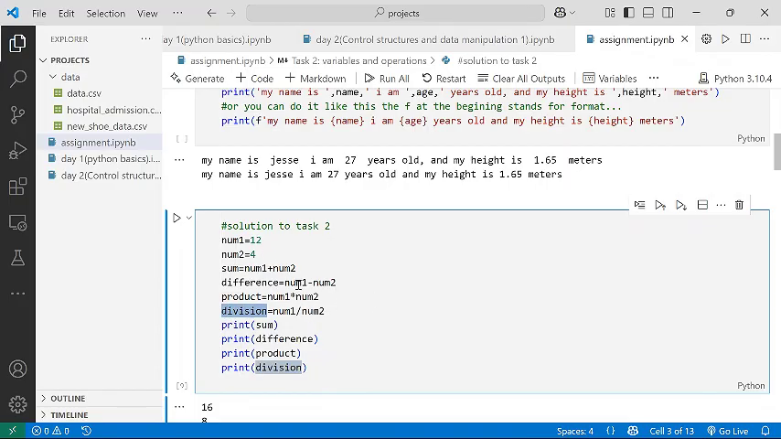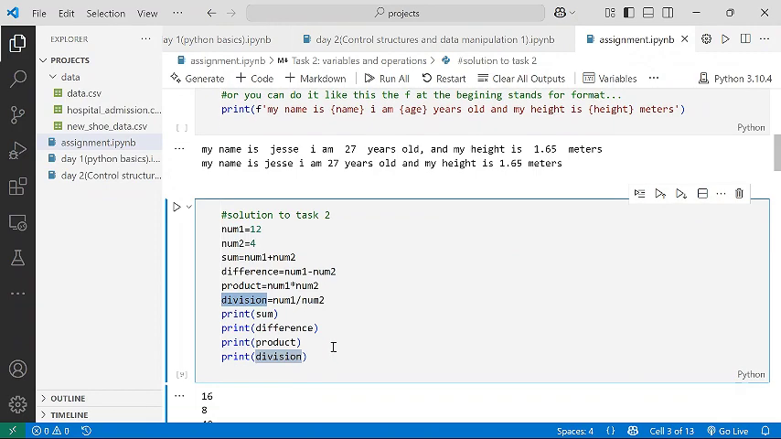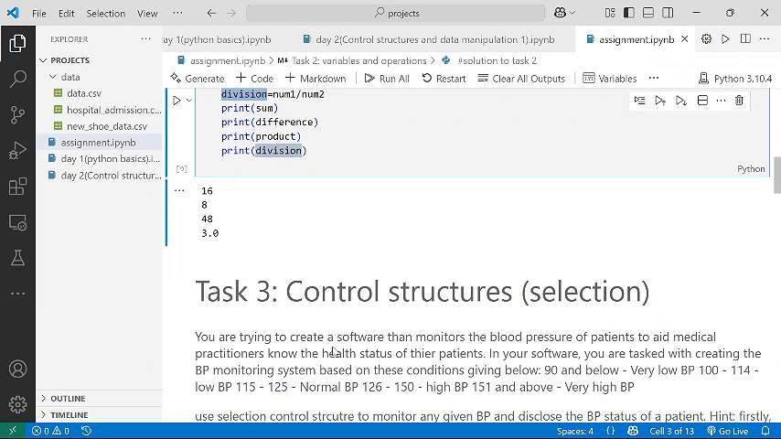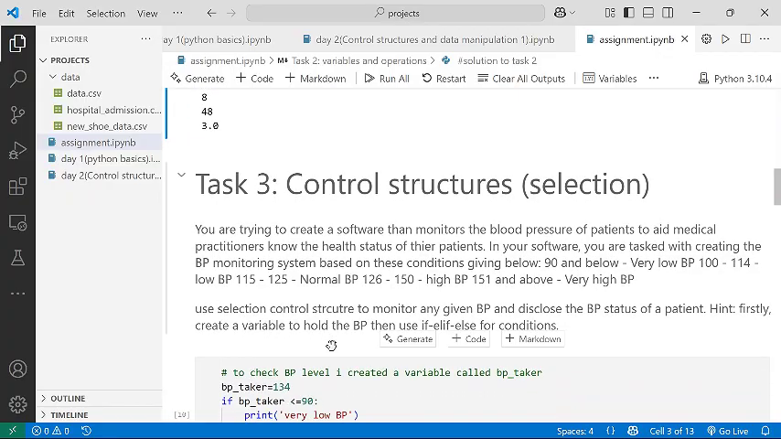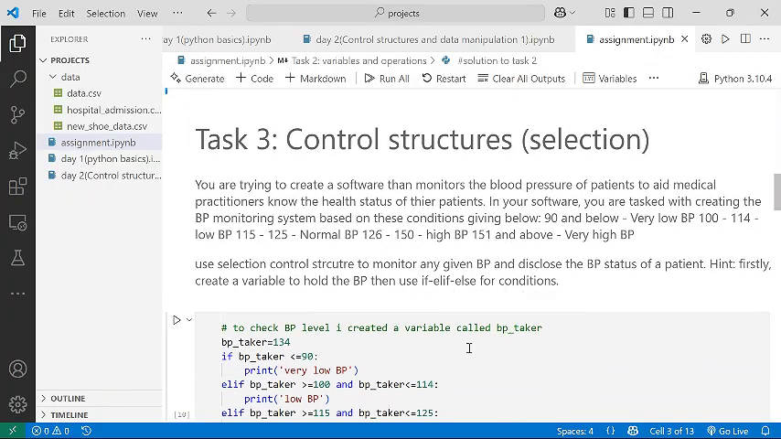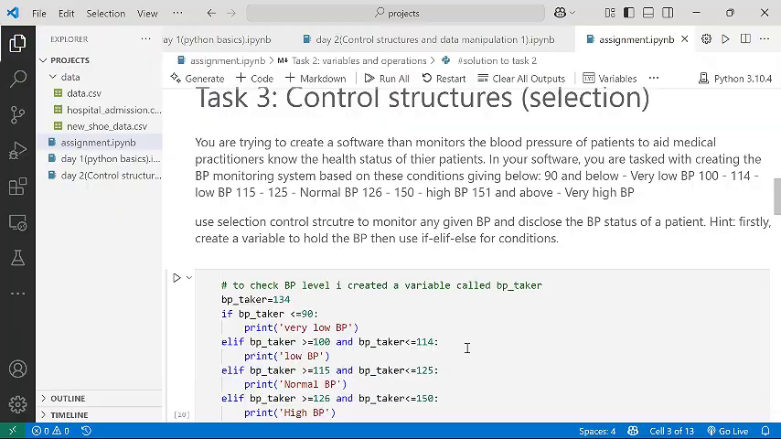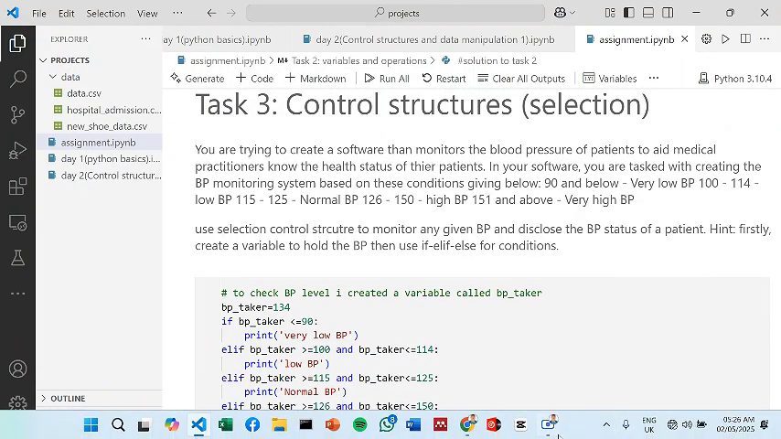So if you check, all of them have a different operational symbol. And then I printed the sum, the difference, the product, and the division. So that is that for question 1 and 2.